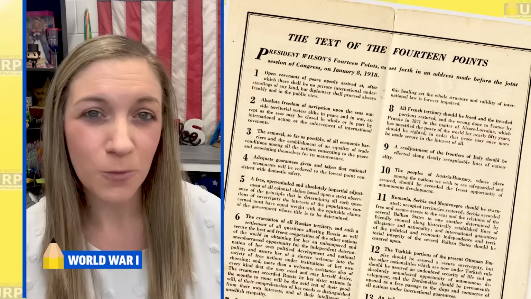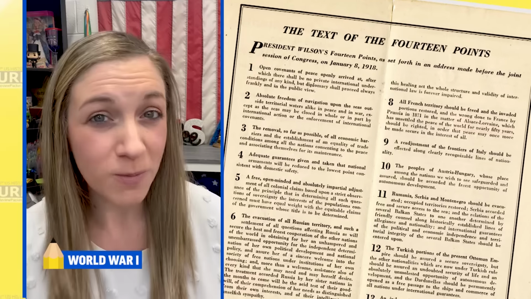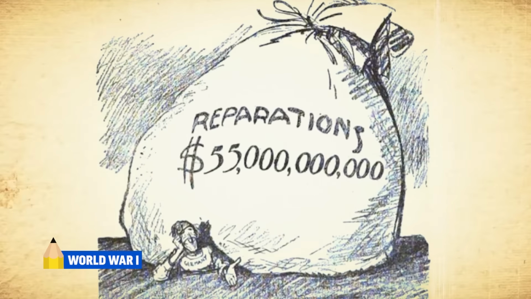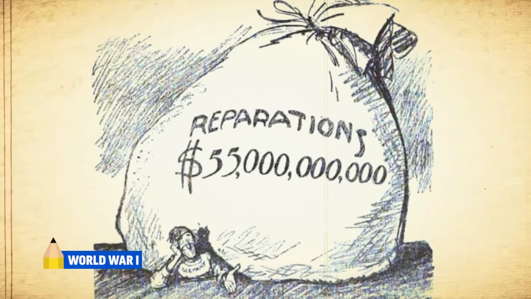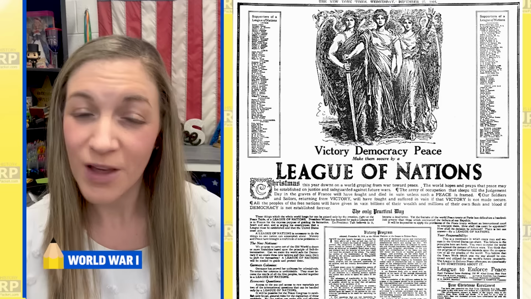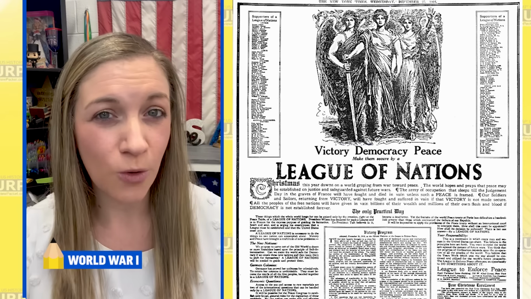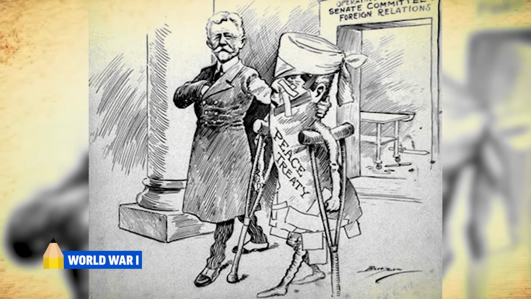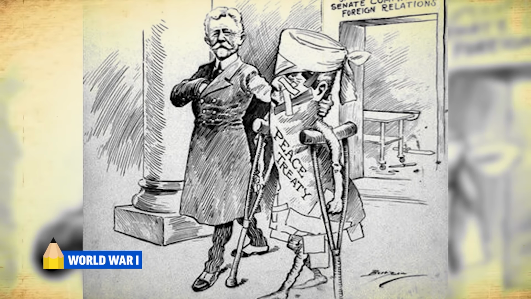Towards the end of the conflict, Wilson crafted his 14 points in hopes of preventing another global crisis. However, most of the points were ignored in the Treaty of Versailles because Britain and France wanted to punish Germany by forcing them to sign the War Guilt Clause and pay heavy reparations. The only one of Wilson's 14 points that was incorporated was the League of Nations, an international peacekeeping body. This made the treaty ratification process difficult for the Senate.